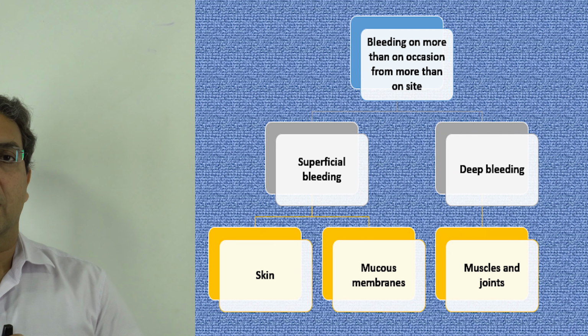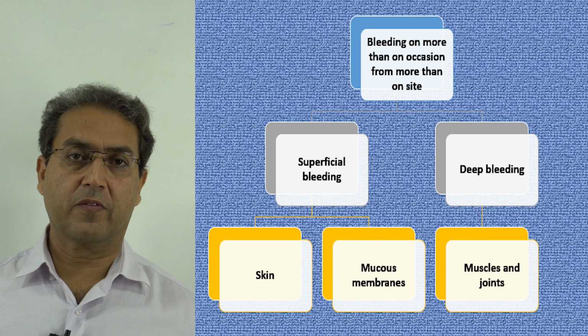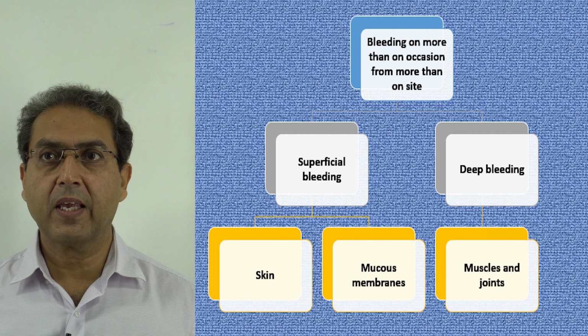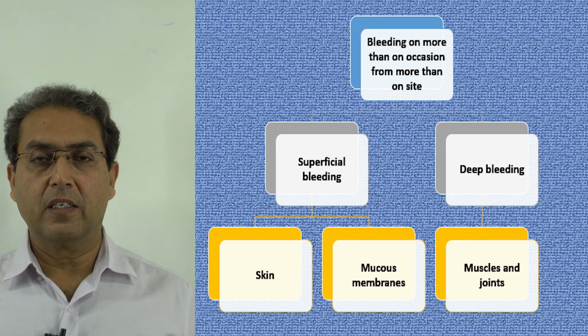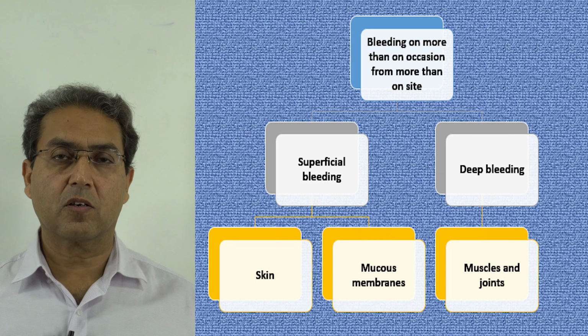So now we're going to discuss the outline of bleeding disorder. When a patient comes with bleeding, what to do. Now, what is a bleeding disorder? Before we go for the diagnostic algorithm, we see what is a bleeding disorder.